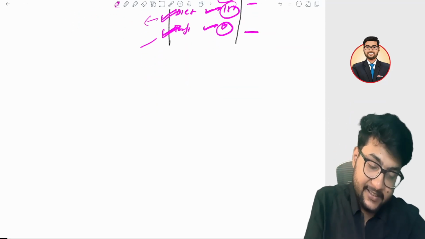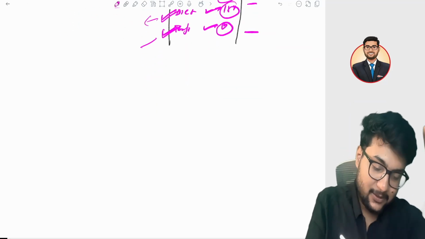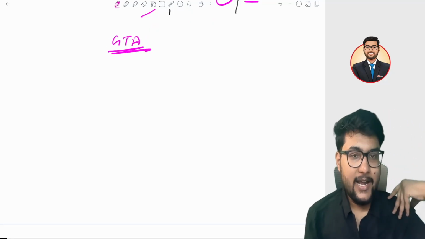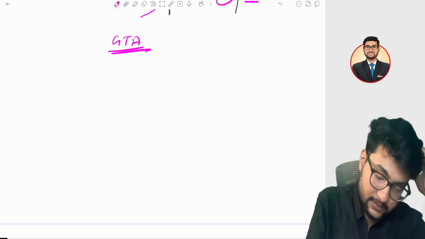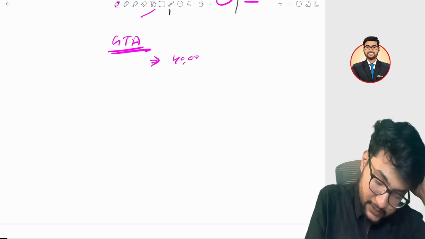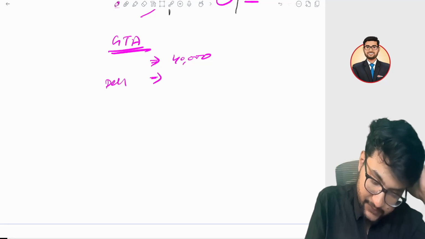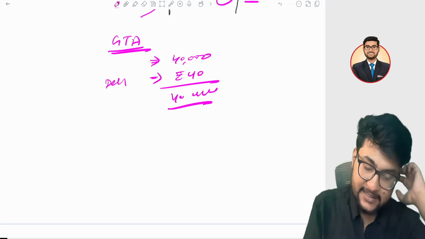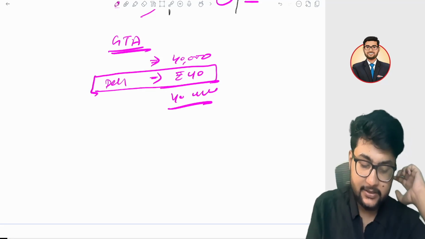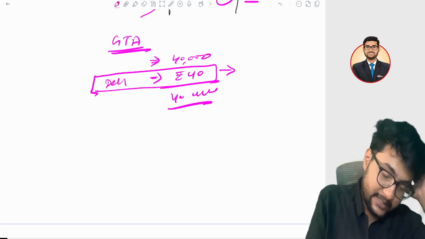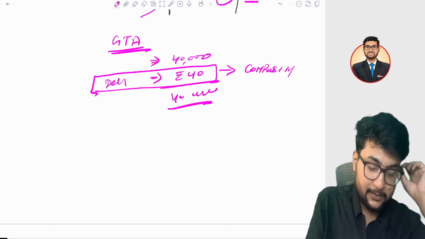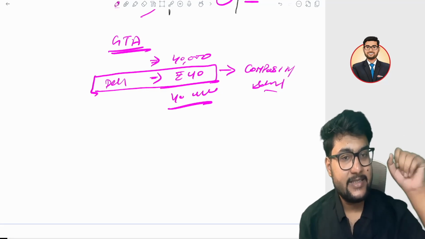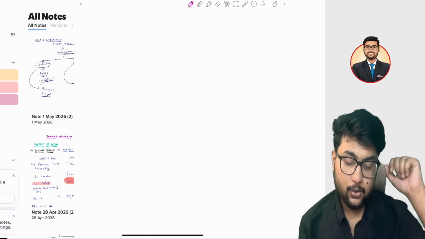But here is an exception in case of transportation, in case of GTA services. For example, I am delivering you a TV, right? Like Amazon, as an example. Amazon gives you the delivery of the TV, and with that he is charging some delivery fee, 40 rupees or something, right? In that case, even though the delivery fee is separately mentioned, still it is a composite supply. This is the only exception. Even if it is separately mentioned, it is considered a composite supply. I hope it is clear.